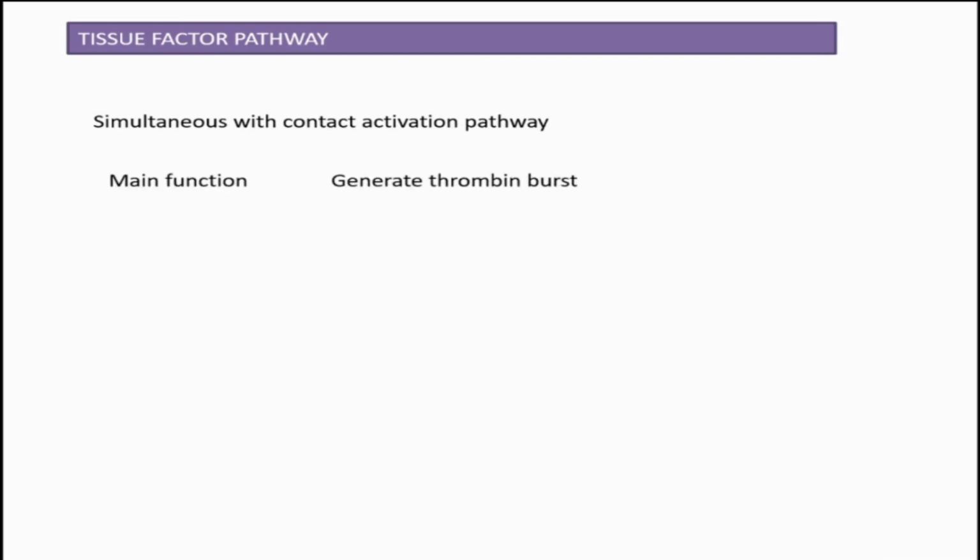Next, the tissue factor pathway or extrinsic pathway. It is also simultaneous. Whenever a wound happens, both these pathways occur simultaneously together. Its main function is to create a thrombin burst, to generate a huge burst, a high amount of thrombin in our body. This tissue factor pathway is active.